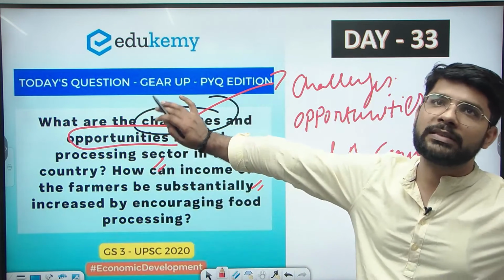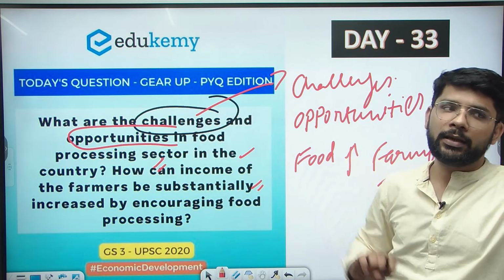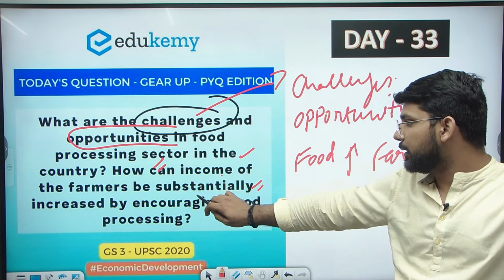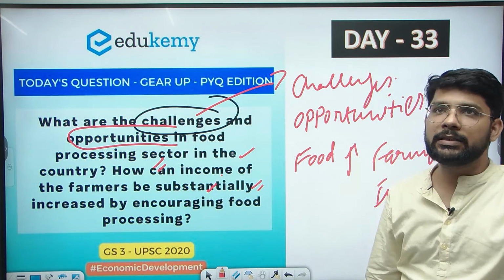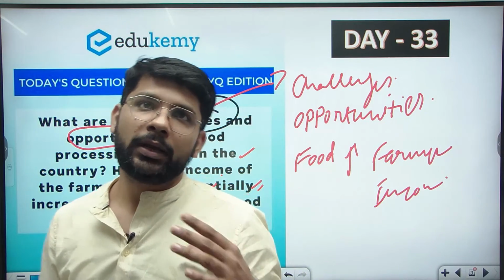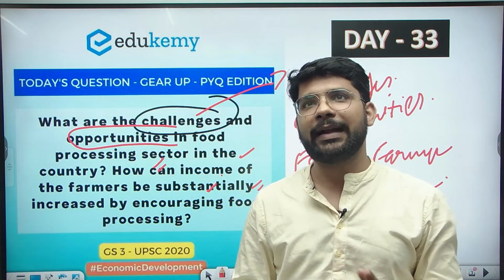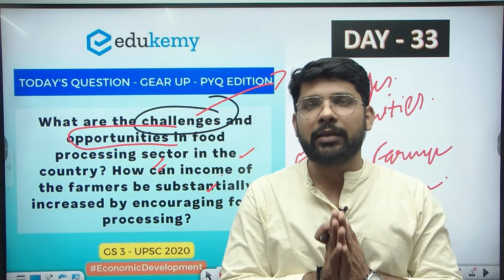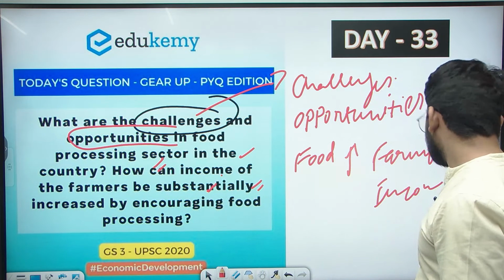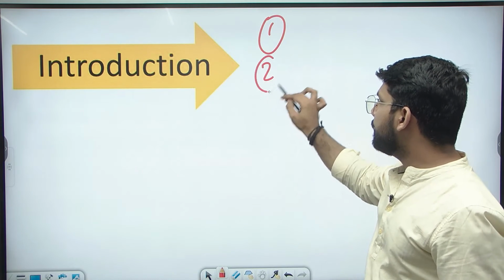So first we will focus on the challenges related to the food processing sector. Then we will focus on the opportunities related to the food processing sector in the country. Then how the income of farmers can be increased by encouraging food processing, and how the sector plays a very important role in increasing farmer incomes. We will address these three parts in the body. We will divide the answer as usual into three parts: the first part is the introduction, the second part is the body, and the third part is the conclusion.